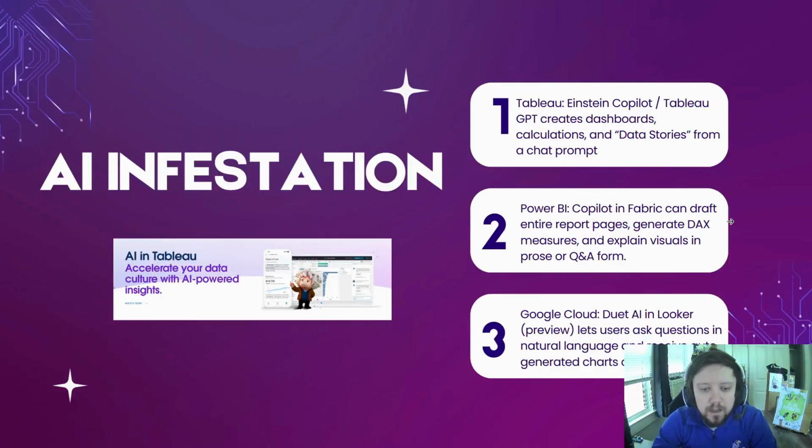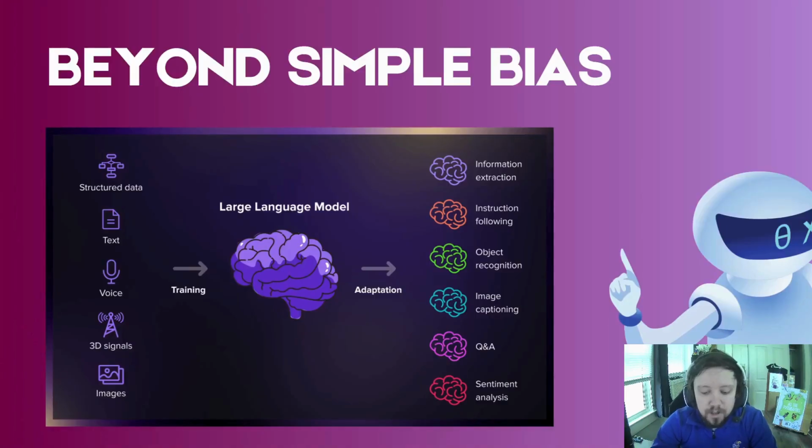So if you are a data visualization person or kind of have eyes, you've seen how AI has popped up in every single computer tool that you have access to, right? Tableau has Einstein and Copilot that can create dashboards and data calculations. Power BI can actually create report pages. Google Cloud can now create slides for you. And these tools are only increasing and, in some instances, getting more powerful.